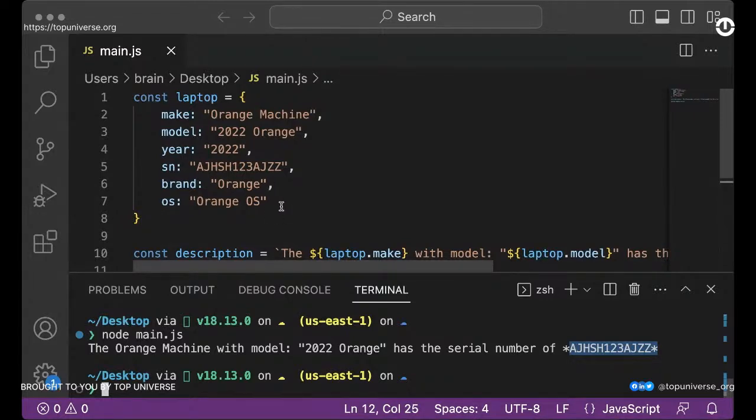Let us go one step further and add a simple function. So you can basically add a function inside this object. And I'm just going to show you what it looks like, but we'll cover function again very soon.